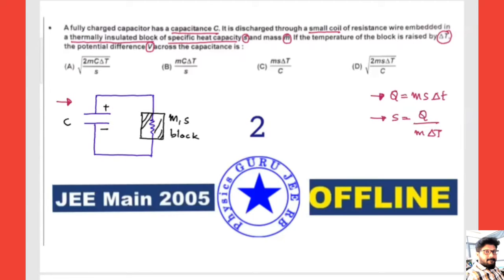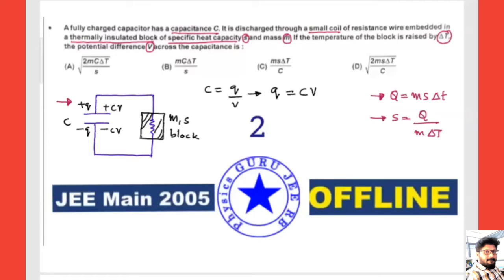So here C is equal to Q by V, or the charge Q is equal to C into V. So that means here I can write plus CV, here it is minus CV in terms of charge, or plus Q, here it is minus Q, completely charged. So on discharging the capacitor, heat supplied to the block should be equal to the energy stored in that one.